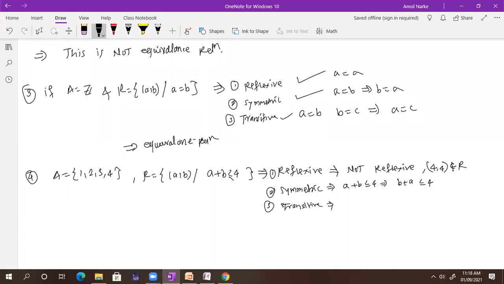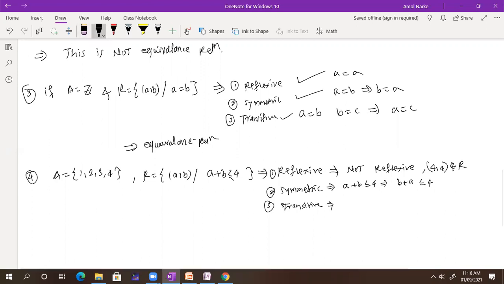What about transitive? No, sir, it isn't transitive. Tell me an example. We have a very simple question: 1 comma 3, 1 comma 2, 2 comma 3. 1 comma 2 and 2 comma 3. Okay, so 1 comma 2 is less than or equal to 4, correct. 2 comma 3 is not less than or equal to 4. Sir, it is transitive, but C would be equal to A always.